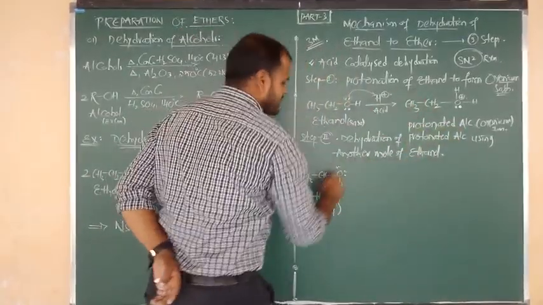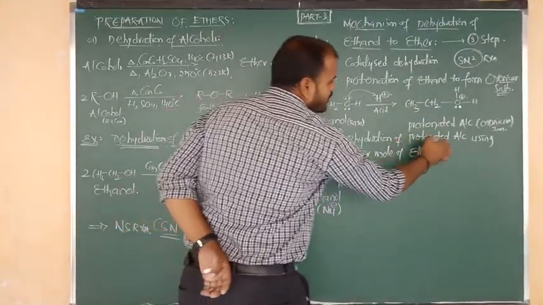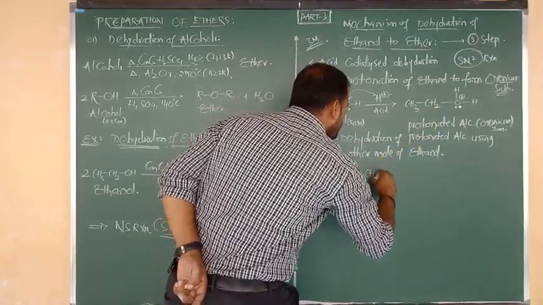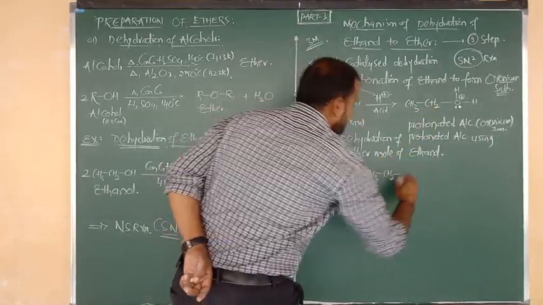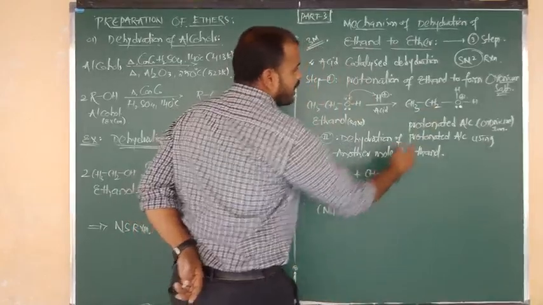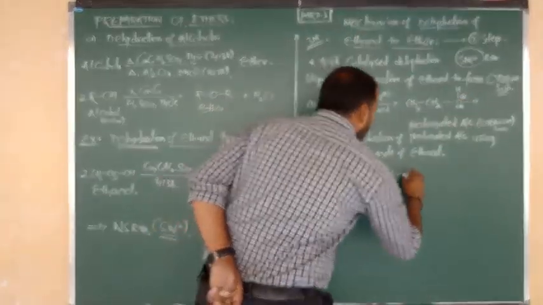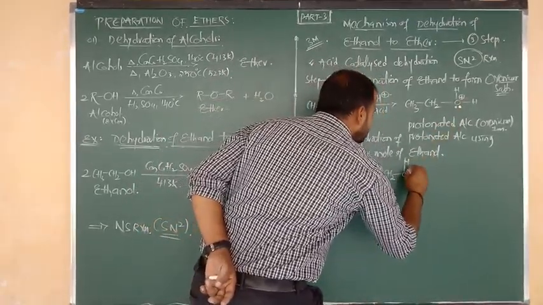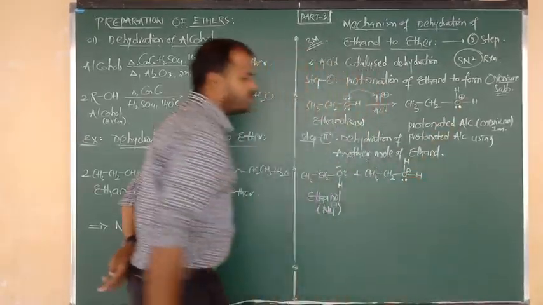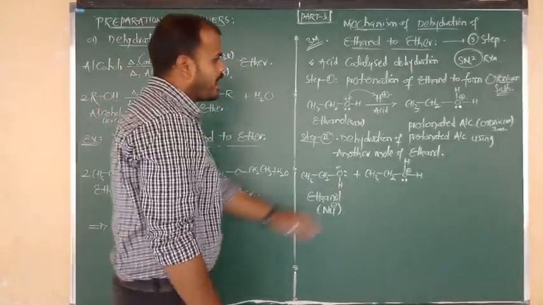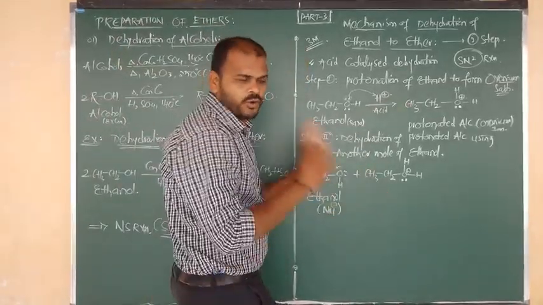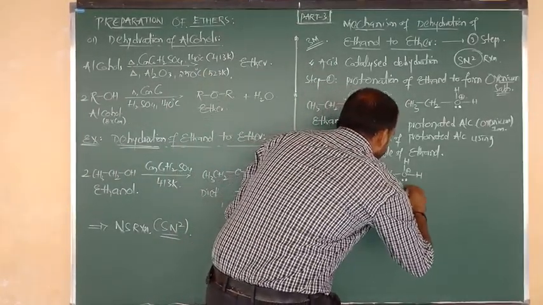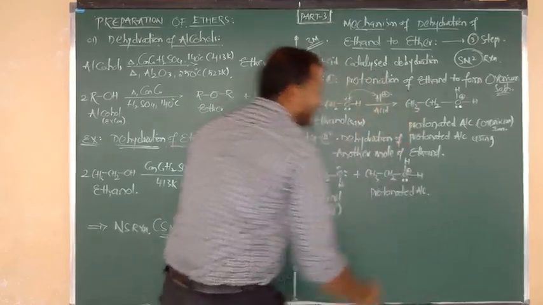Okay, now I am going to write the structure of protonated alcohol. What is the formula of protonated alcohol? We got it in step 1, beta. CH3 bonded to CH2, connected to a water molecule, nothing but O connected to H, with H above the plane, and the central oxygen carries a positive charge and also contains one lone pair. That is common. I have written it as it is here in step 2, protonated alcohol.